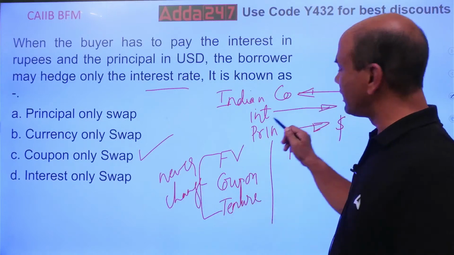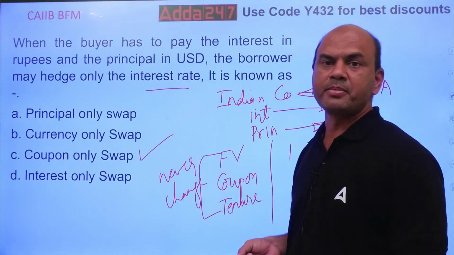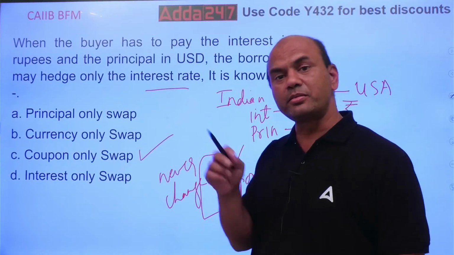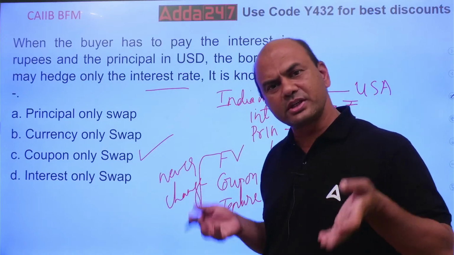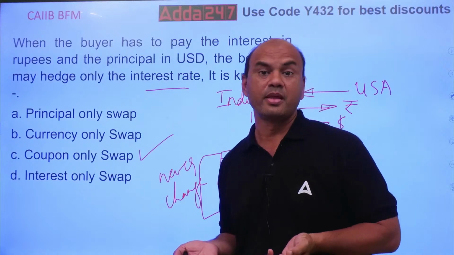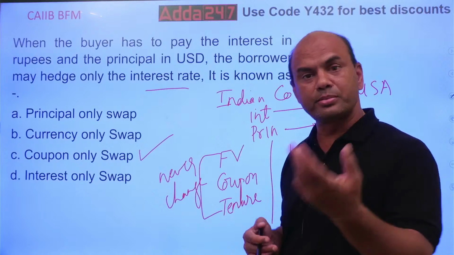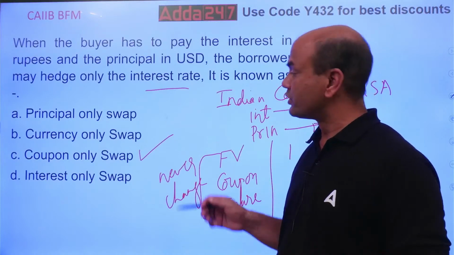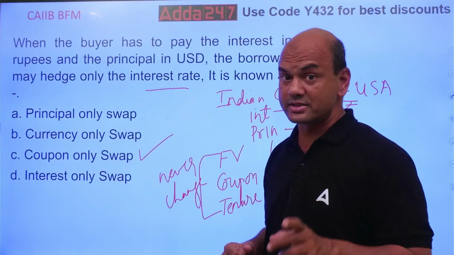But here in interest you have to pay in rupees. Now this is the problem. There you might face the problem in this forex. If I am getting the money in dollars, using it in dollars and giving it back in dollars, no issues. But if I am getting it in dollars and paying it in rupees, then there is the issue. So I'll have to use this swap of coupon only, not anyone else. Got it?